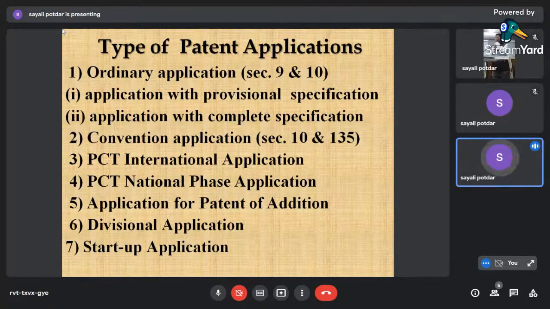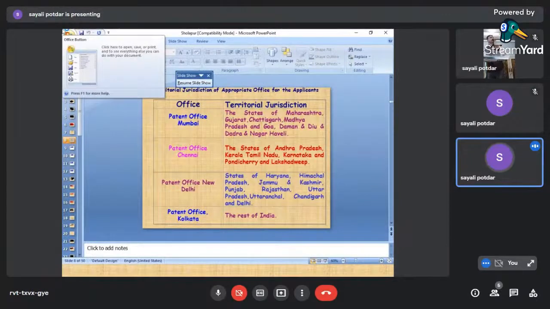So you get 12 months to file that application. That application is treated as an application with provisional specification, and then the application with complete specification. When your invention is complete, everything is crystal clear, you have arrived at the product, and now you want to get the patent on that, then you can directly file a complete specification.